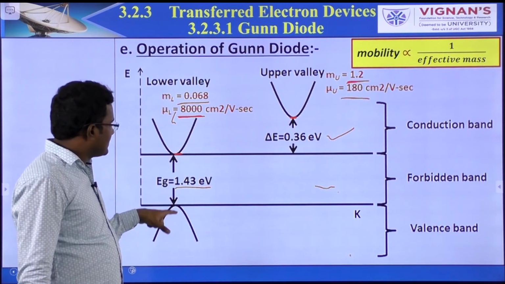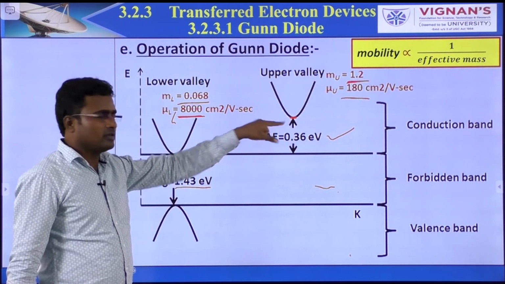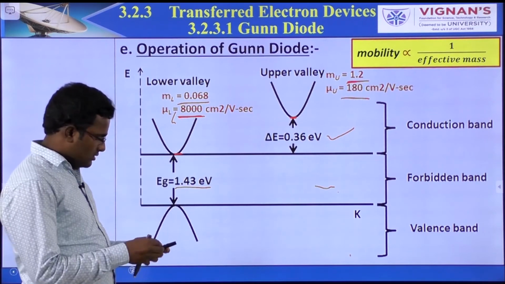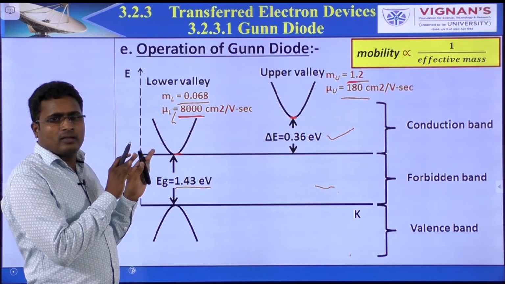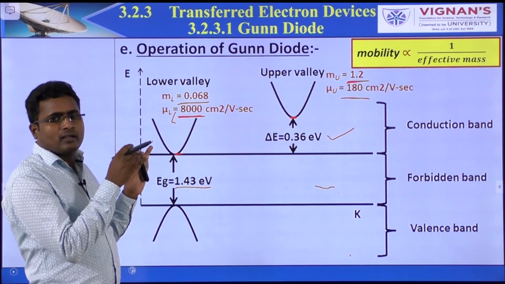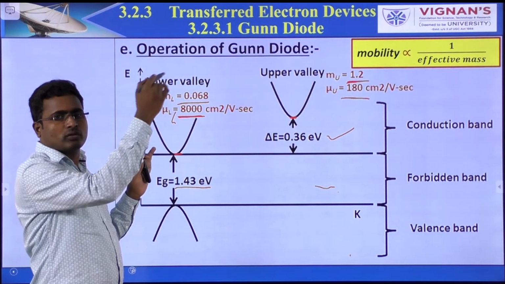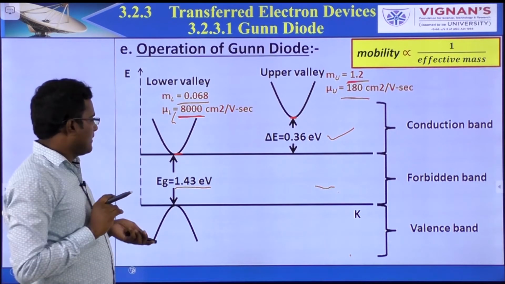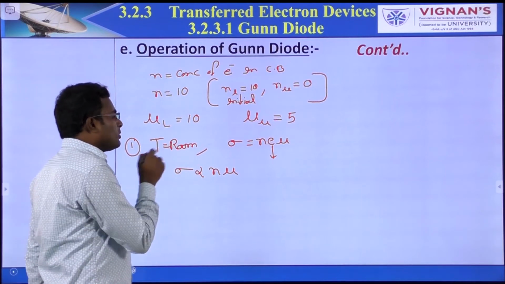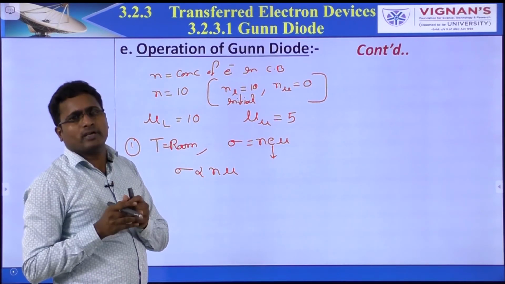The reason is this energy gap is more compared to this one. So initially all electrons are in the lower valley. When you give supply, lower valley electrons move to the upper valley. This is the operation. So initially at room temperature there is no movement.